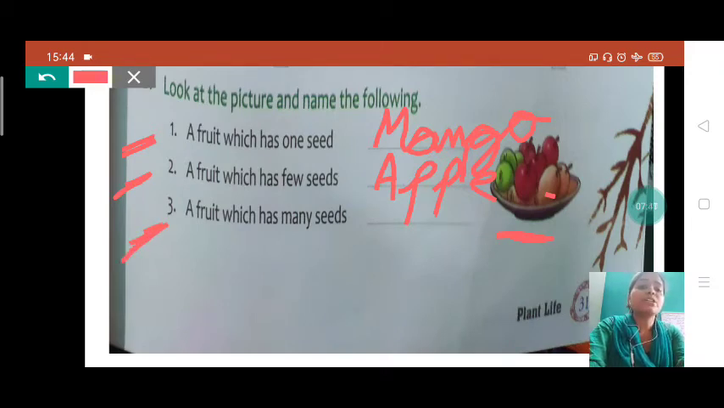Okay, student. Now see the third one. A fruit which has many seeds, student. The one left, that is of green color, is guava. Yes, guava has many small seeds present inside it, students, that are of white color. The type of seed which we get inside the guava, they are many in number, so we will write here guava. Guava will be the right answer.